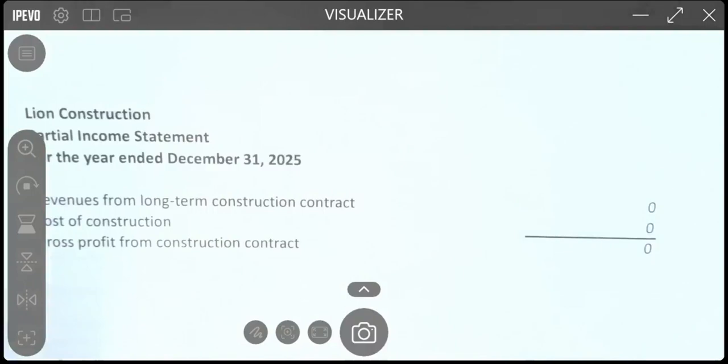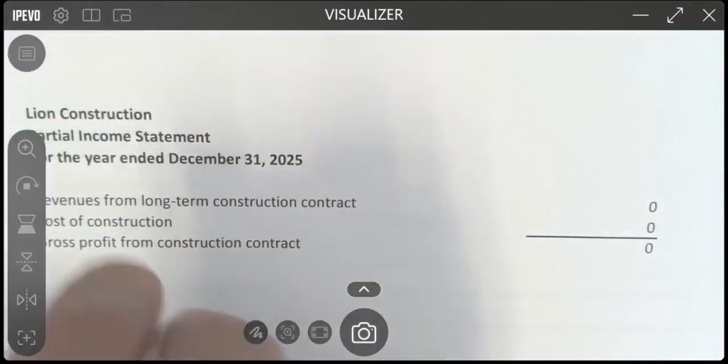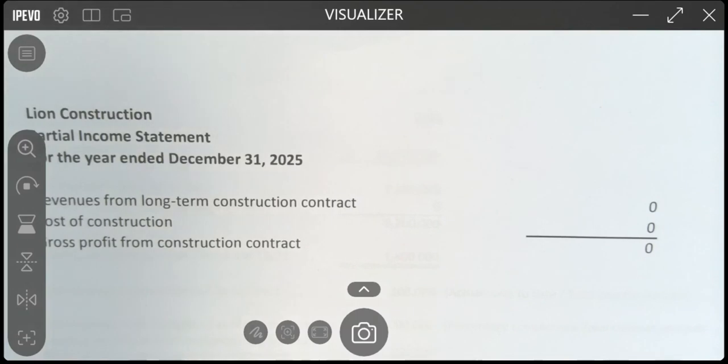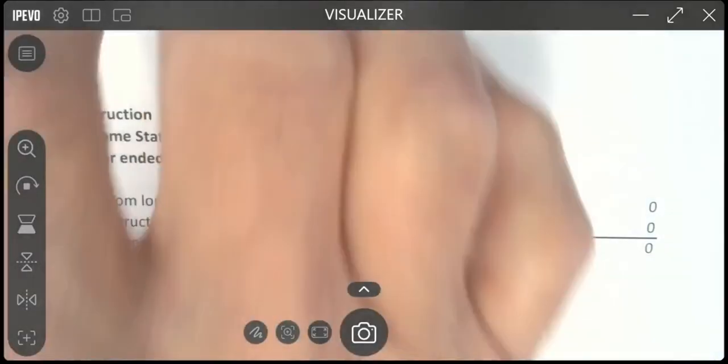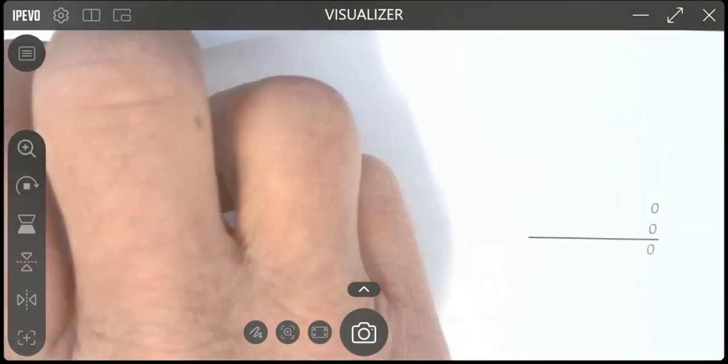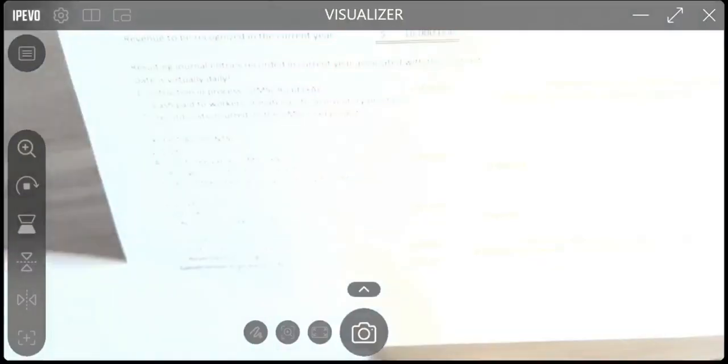All right, so pause the video again and do 2026. Again, this is a contract where revenue recognition over the term of the contract was not allowed. So in 2026, we're going to finish the project, and that's when we will be allowed to recognize revenue.